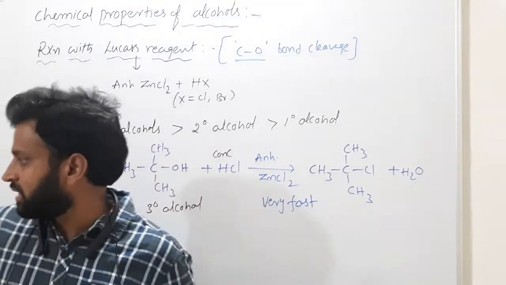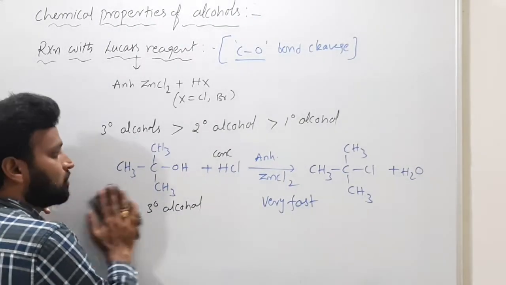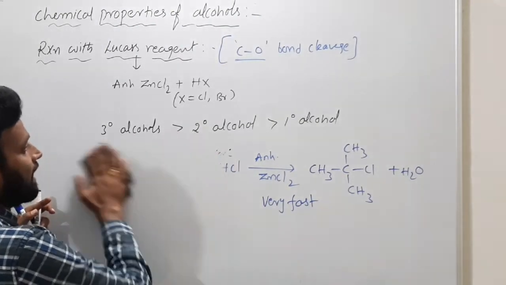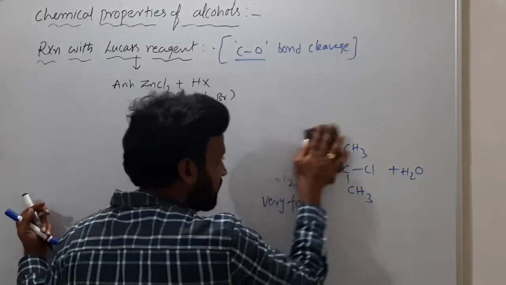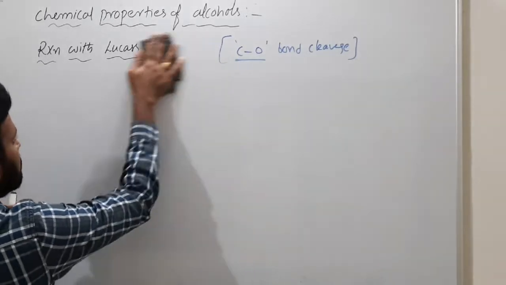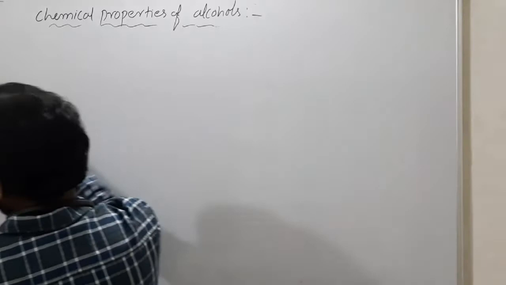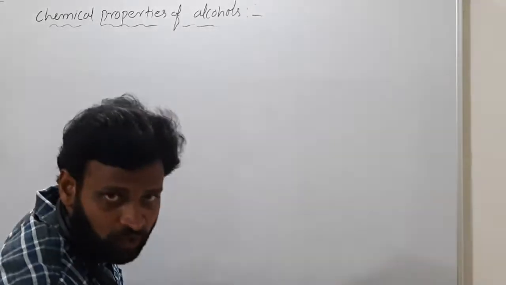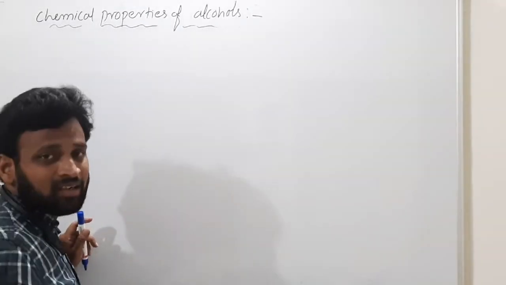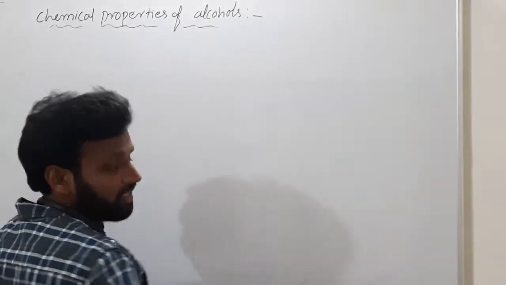So with Lucas reagent, I won't waste time. This is one of the tests for alcohols. With Lucas reagent, tertiary alcohols react fast, giving an immediate precipitate. Secondary alcohols take a few minutes, and primary alcohols take a few hours or days, and you have to heat that one.